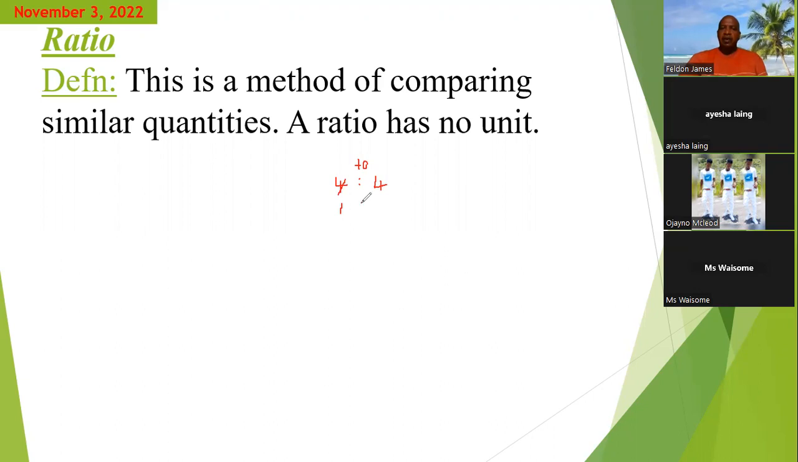And you put back the colon. And if you divide this 4 over here by 4, you would also get 1. Now what we have here is that the same 4 to 4 ratio becomes 1 to 1. So 1 to 1 would be the simplest form of this ratio, meaning that just as you would simplify a fraction to its simplest form, this is how you would simplify a ratio.